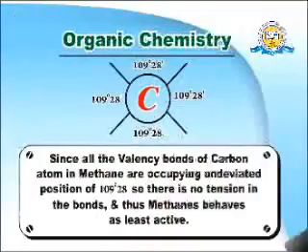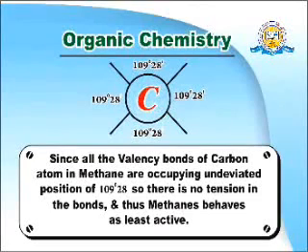Now we shall see a question: why do all alkanes behave as least active? First of all, why does methane behave as least active, and then why do all alkanes behave as least active? First, why does methane behave as least active? The reason is apparent: all the valency bonds of the carbon atom in methane occupy the undeviated 109 degrees 28 minute angle, so there is no tension in the bond, and since there is no tension, it behaves as least active.